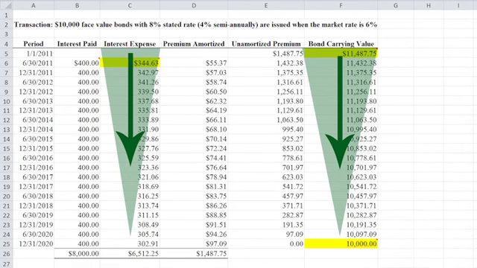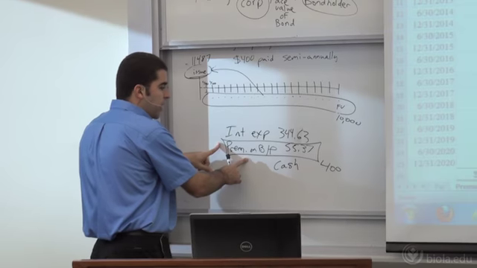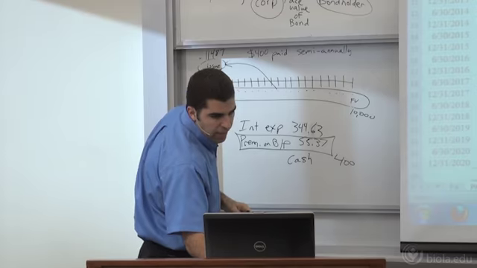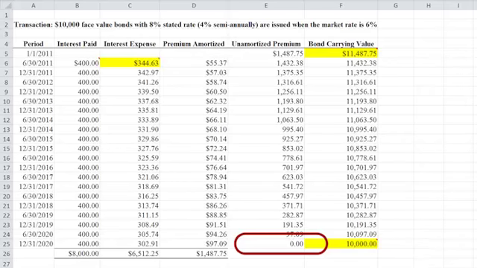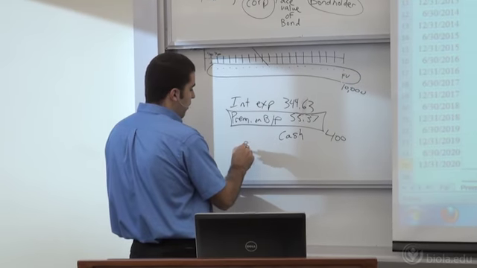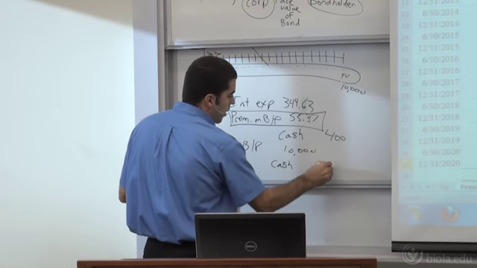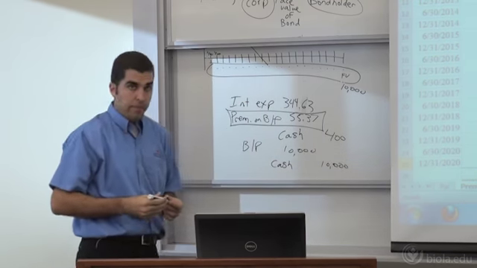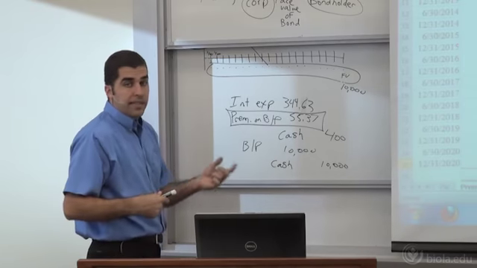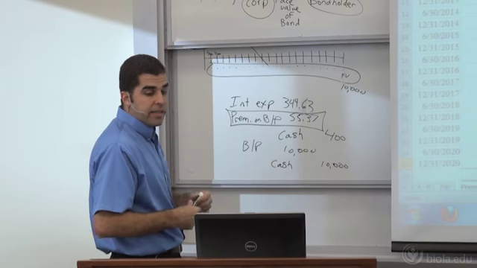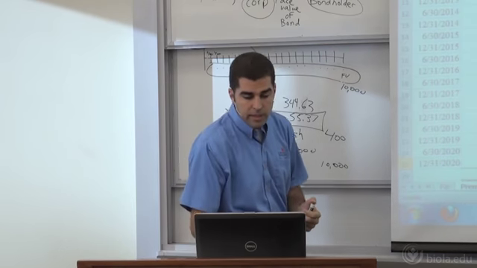Okay, and if I continue to do this, if I do this type of a journal entry, period after period, based on my schedule, and I do it properly, well, then I should have zero left in my premium. I should have my $10,000 still sitting in the bonds payable account, and then when I get to the end at maturity, I'm going to just debit bonds payable for $10,000, and I credit cash for 10,000 and my bond is done. Okay? So the big difference between this and the par value was we had this premium account and we're writing it off over time using the effective interest method. There's more about that in the books and the PowerPoints there.